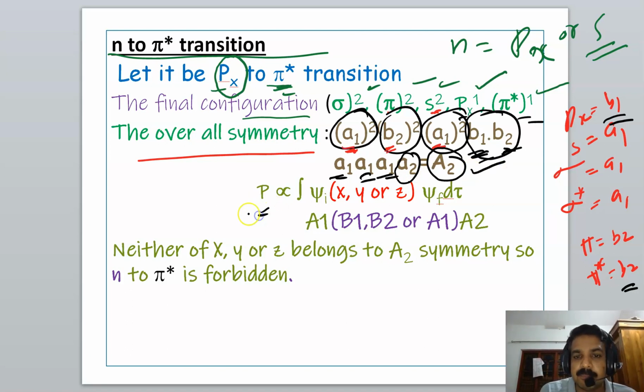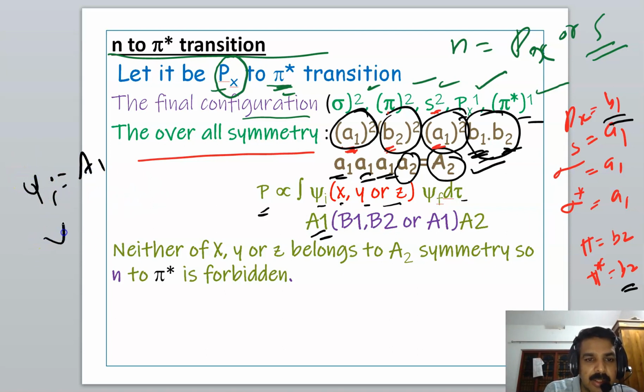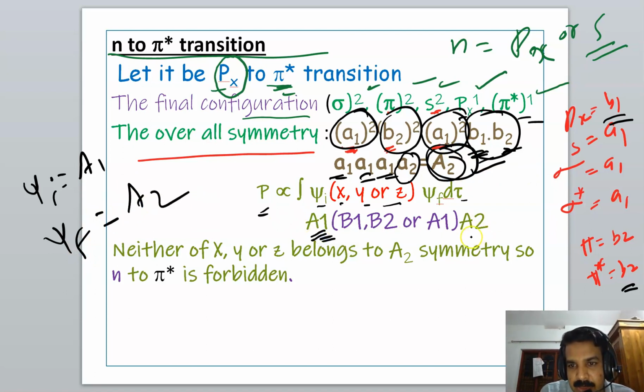Therefore, P is proportional to the integral of psi I, x, y or z, psi f d tau. Psi I is A1 symmetry and psi f is A2 symmetry. Then x transforms as B1, y transforms as B2, z transforms as A1.